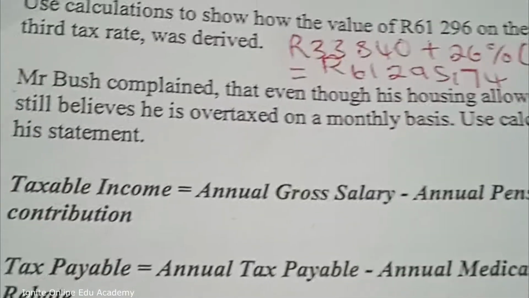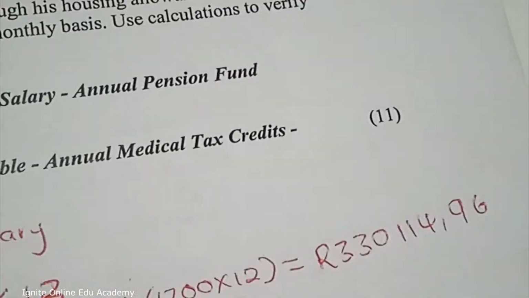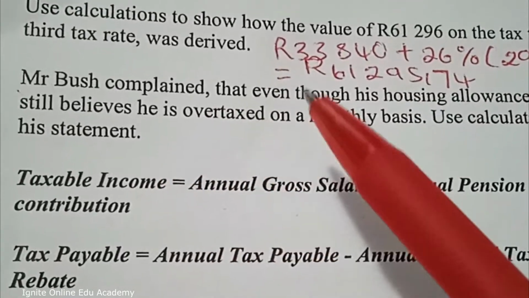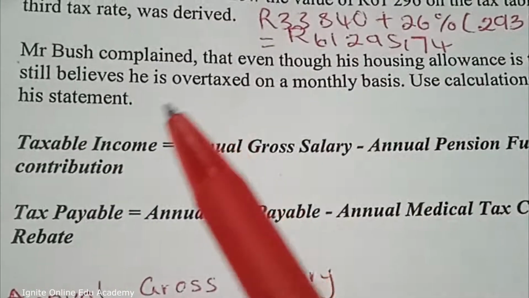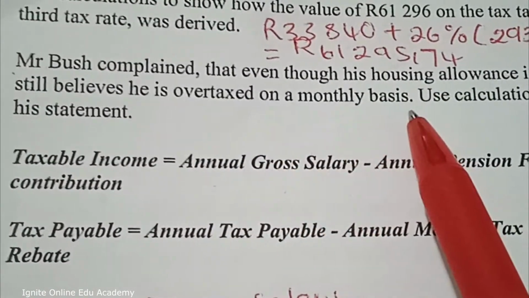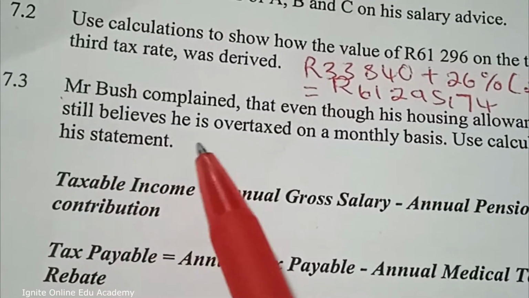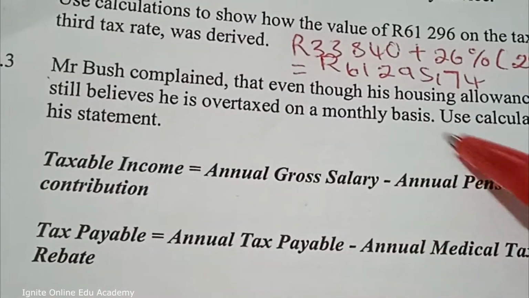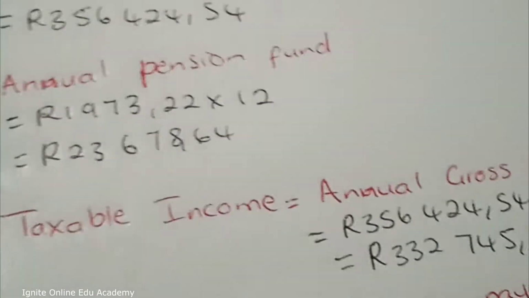Now we have the last question that is very long. It's out of 11 marks. It says Mr. Bush complained that even though his housing allowance is taxable, he still believes he is overtaxed on a monthly basis. Use calculations to verify his statement. So those are the formulas we need to use to verify his statement.